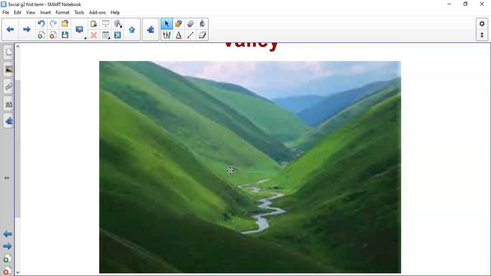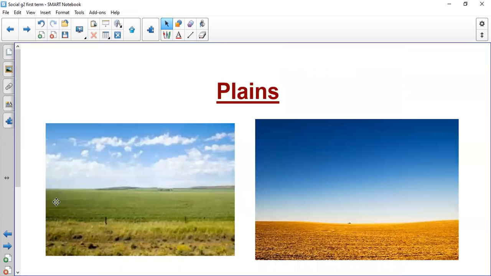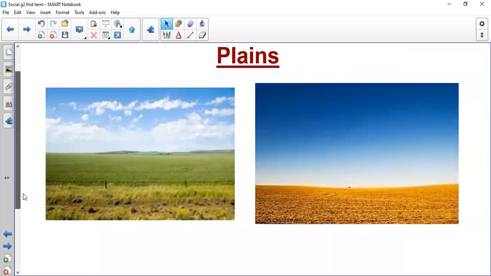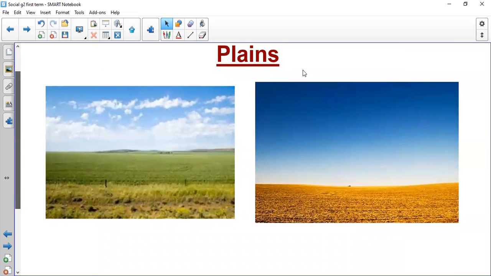So we will study the different landforms on the Earth's surface today. We started with the first landform, which is valley. What is a valley? This is a valley that I'm pointing to. Valley, lowland, between mountains or hills. Another landform, plains, flatland. We took it in grade one. Plain, flatland. It's grassy. You can grow many plants, and you can raise animals here, and also in the valley you can find animals.